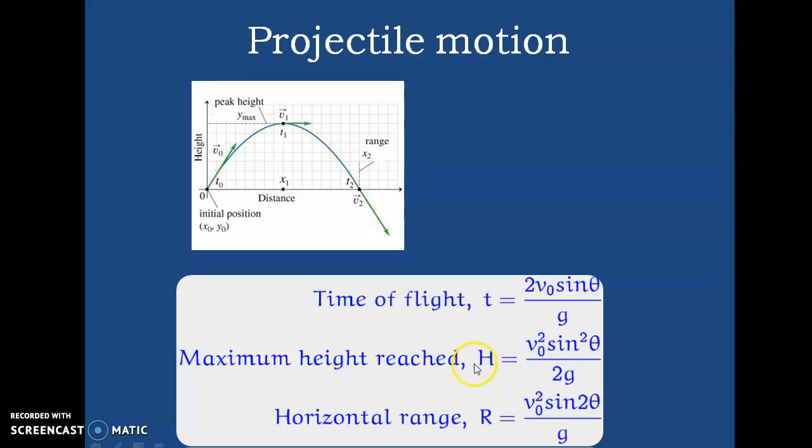Maximum height reached H equals v0 square sin square theta by 2g. Horizontal range R equals v0 square sin 2 theta by g. Remember, here v0 is the initial velocity.